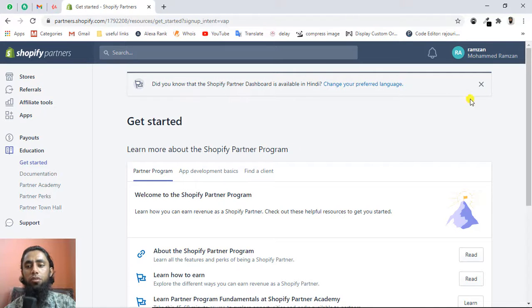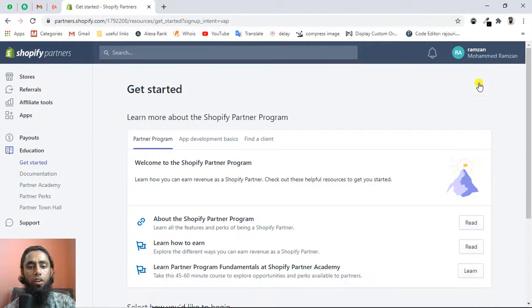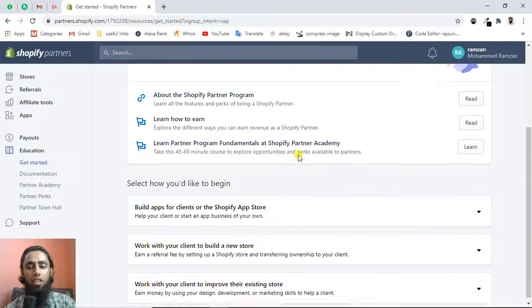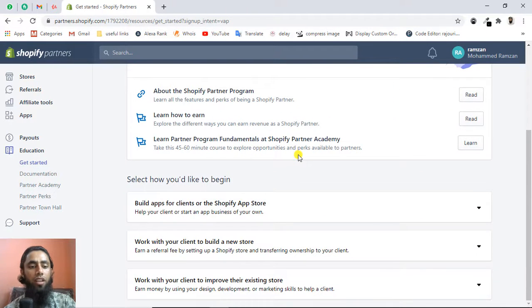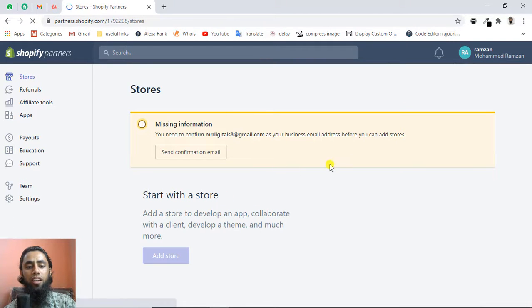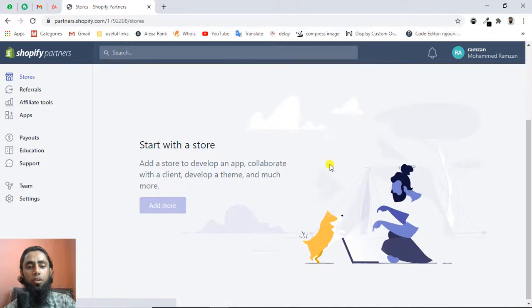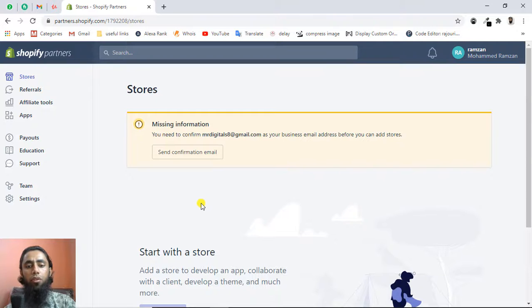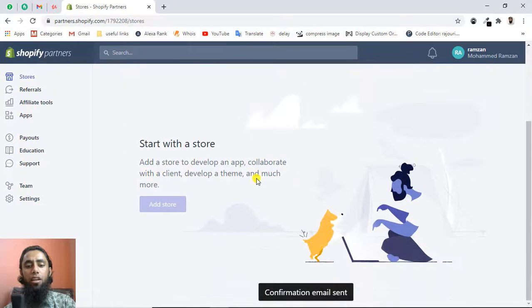So let's do something more. We actually need to create the store. For example, if you click on stores, you will get nothing here. To start, you have to click on add store, but before that you have to confirm your email address. So let me confirm my email address, then I will be able to add the store.